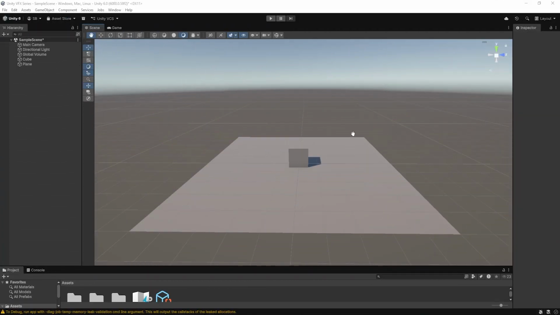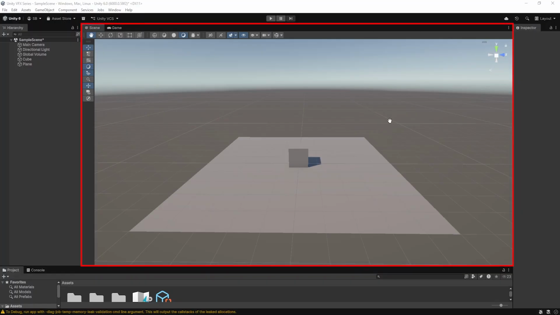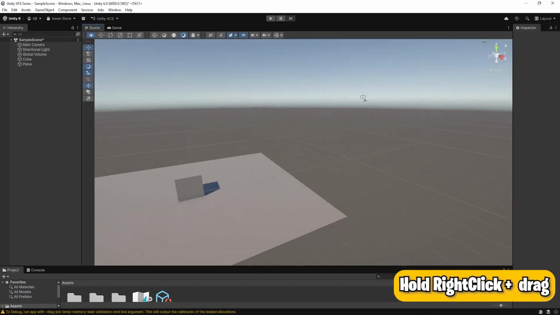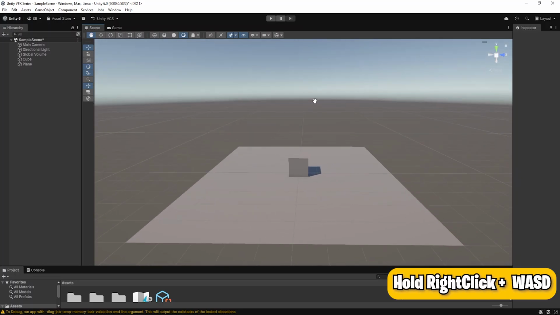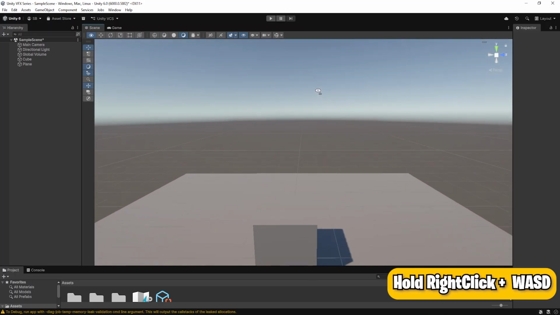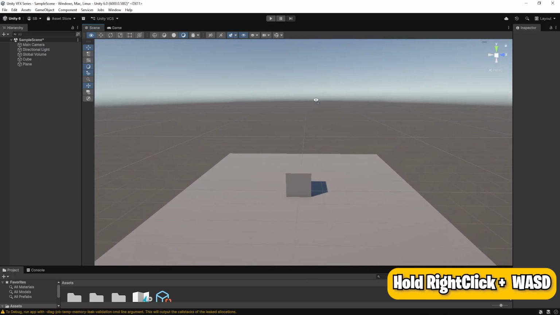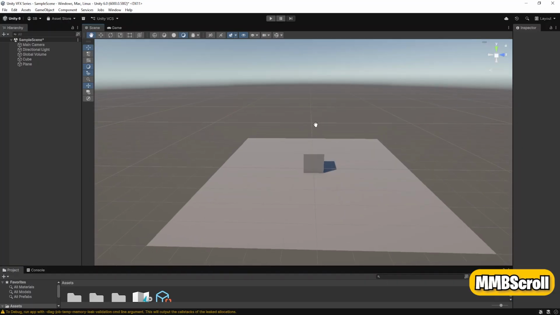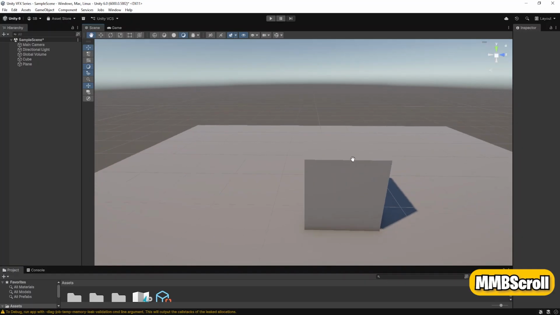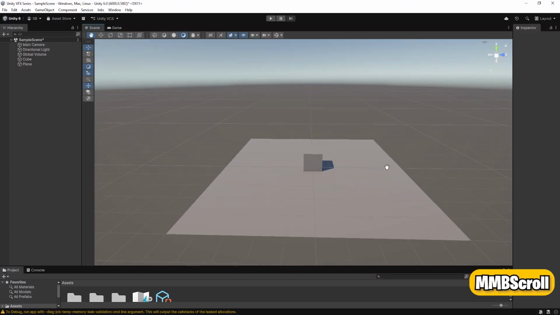Before we do anything in Unity, first we need to understand how to move around in the scene. So this is the scene view. First of all, we need to press right click and you can move around like this, left to right, up and down. Then you can press right click and press W to go forward, S to come backward, A to go left, and D to go right. After that, we can scroll in to zoom in and scroll out to zoom out.